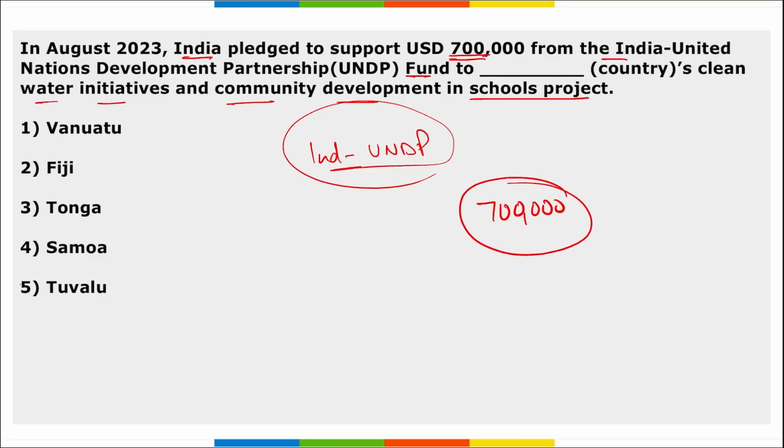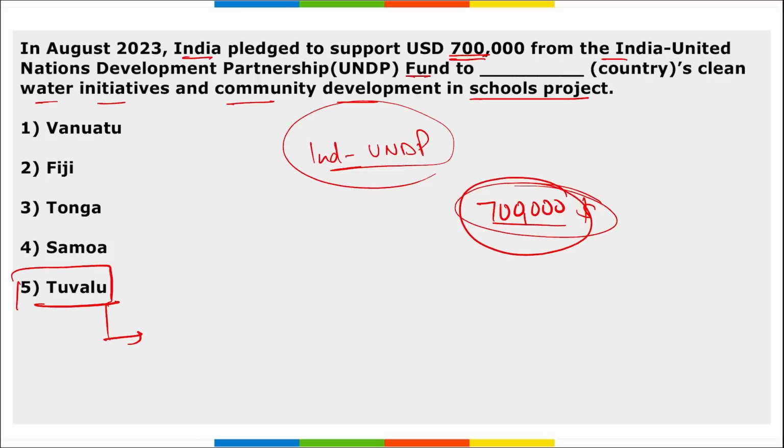It was to fund the project in Tuvalu, right? And it is a Pacific island nation, and this amount of 700,000 US dollars will be used for the various water related development projects of Tuvalu, correct?